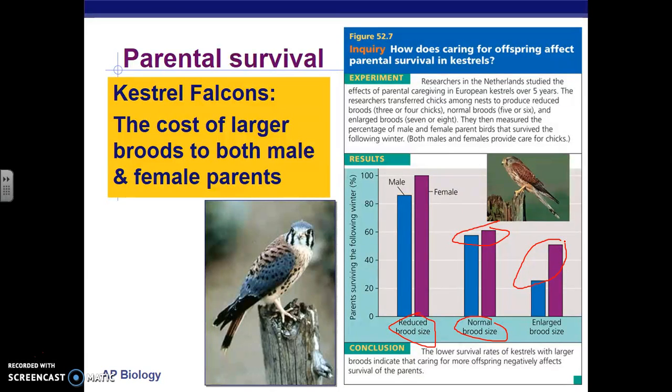Now, one thing that's also true is that there's a greater decrease of males when the brood size is enlarged. The reason is thought to be that it's the male falcon's job to go out and get food, and if they have to get food for more birds, there's a decreased rate of survival. But again, the point is that there's a trade-off between the number of offspring you have and their ability to survive. The more offspring you have, the greater the death rate is going to be early on, both of the chicks and also of the parent birds.